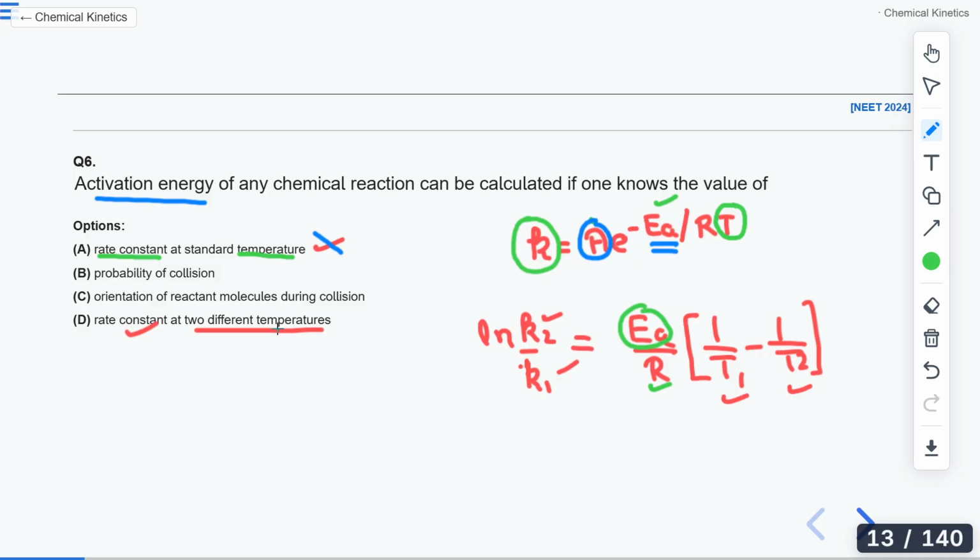Is it clear to you? So you should try to understand what is being asked in the question as well. Why is option A not correct? Because for using this, you need to have the value of A also. Similarly, in the last option, you have this equation for rate constant at two different temperatures. Once you have this, you can put the values and calculate the value of the activation energy. Can we move on to the next question? Does anyone have any doubt on this?